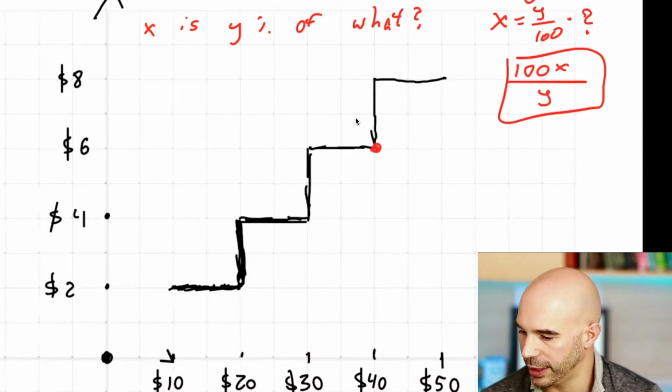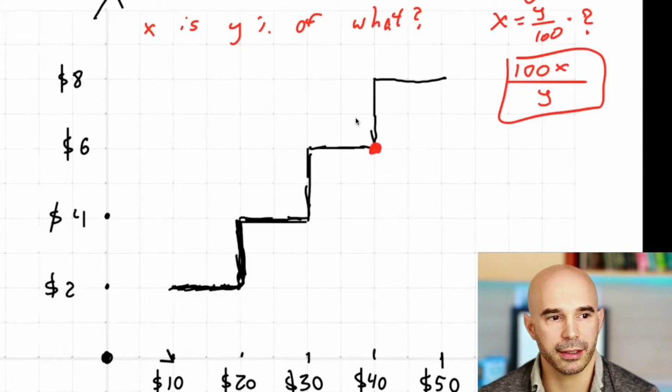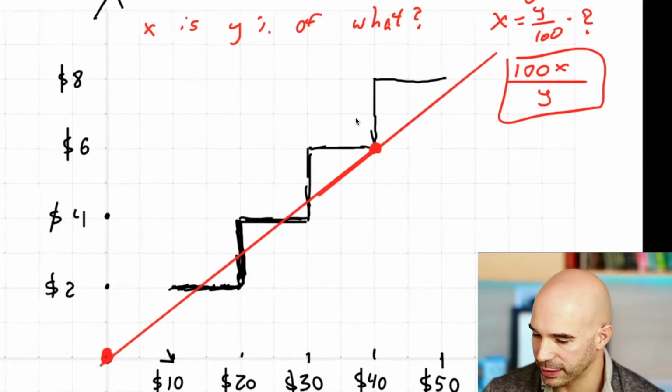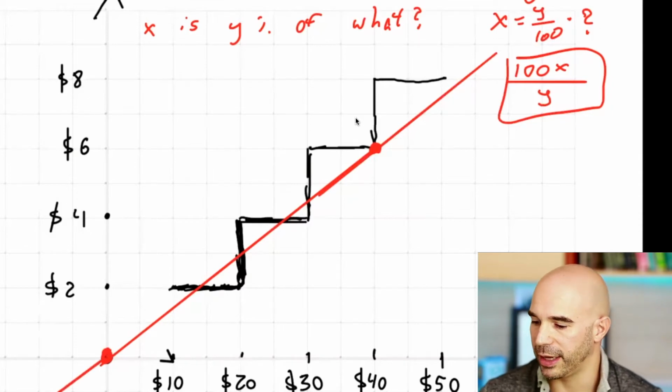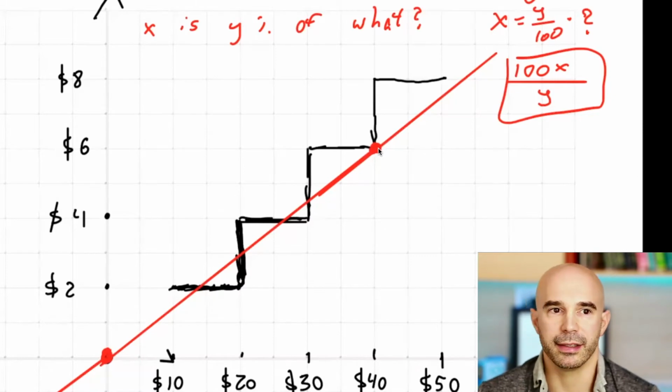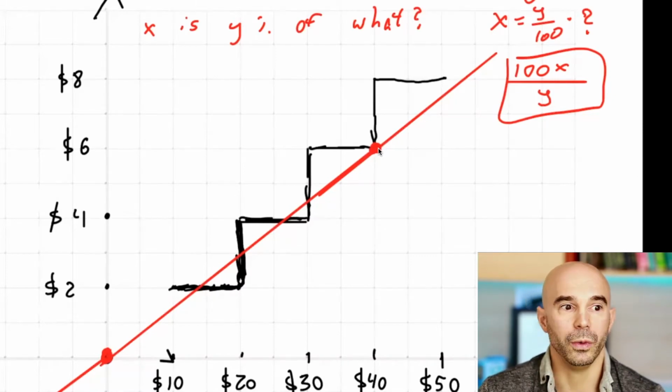So that puts us right here. That dot, that red dot, is 15%. And the easiest other dot that I can find for 15% would be the origin. And if I connect those dots, what will I get? A line that represents, if I continue that line, the line that represents 15%. How do I know that? Because the origin is 15%, because 0 is 15% of 0, and this dot is also 15% because 6 is 15% of 40.